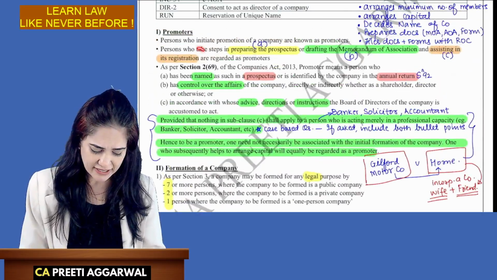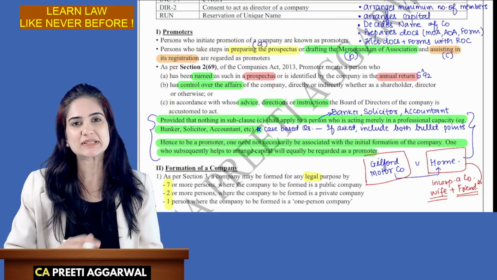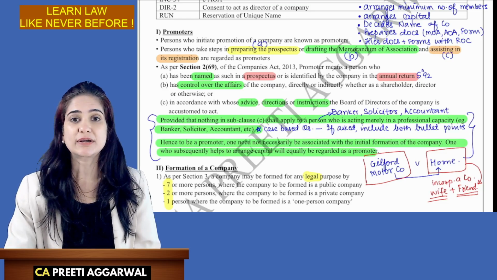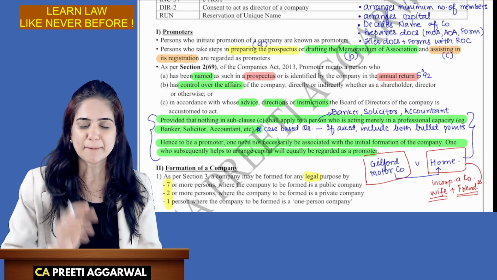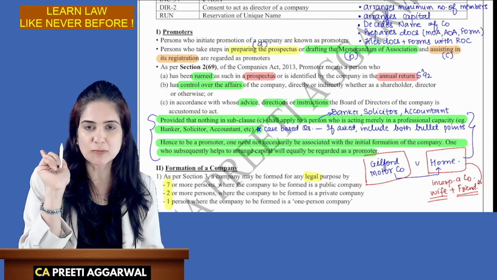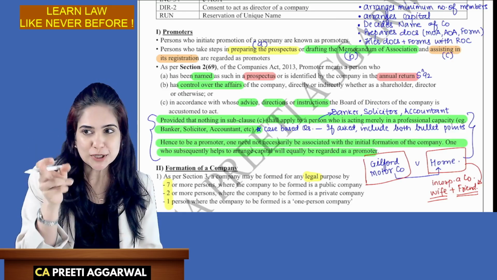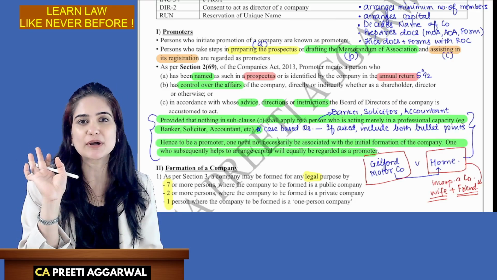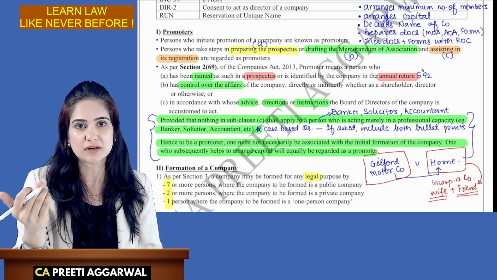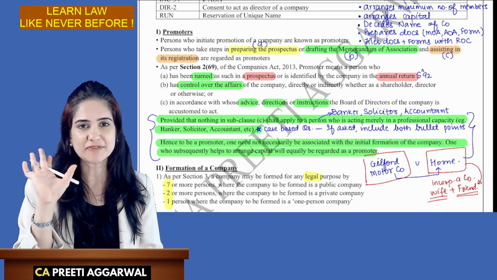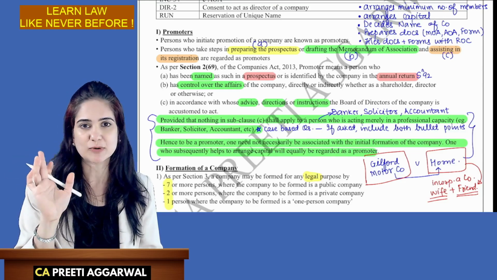Now, after reading the definition, you must have realized that they are not explaining the work of the promoter. They are merely identifying a promoter. He is a promoter who should be held responsible in case something goes wrong in the company. They are not defining or describing his work, what he does. We are only identifying the promoter, that he is a promoter. He is called a promoter.